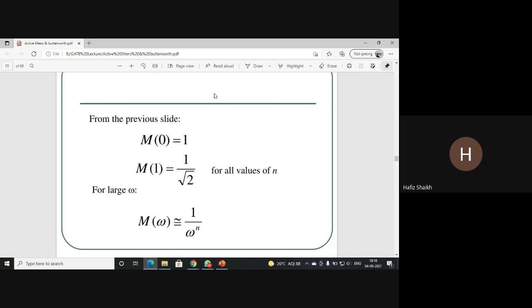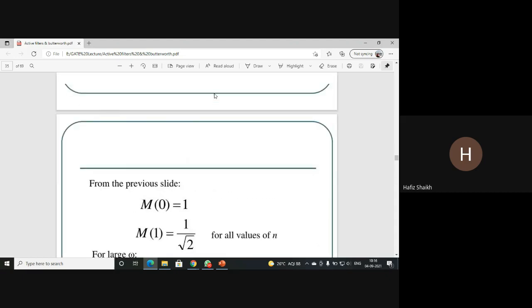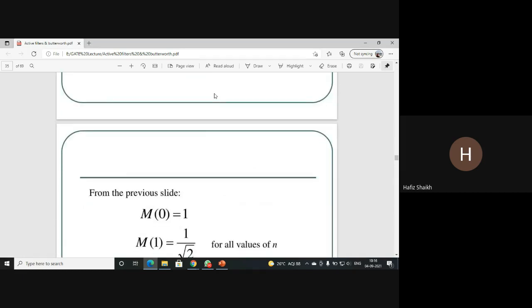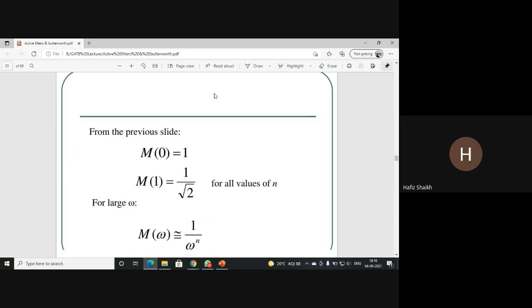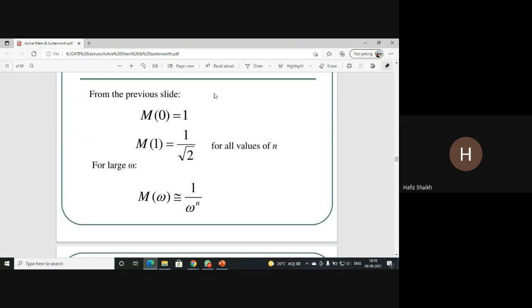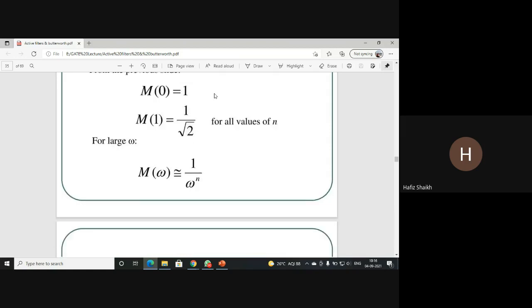From the previous slide, M of 0 is equal to 1. From this particular formula, if we substitute 0, M of 0 will be 1. At the cutoff it will be 1 upon root 2. And for large omega, it will be approximately 1 upon omega raised to n.